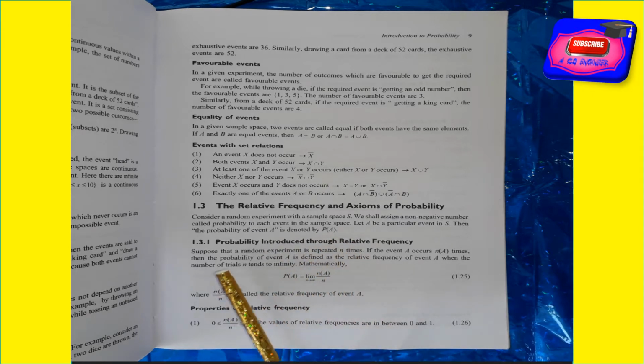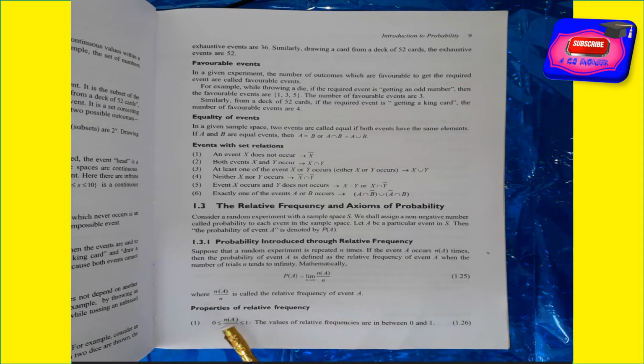Here, what is the probability introduction through relative frequency? What is the relative frequency? The frequency which is related to the probability. Suppose that a random experiment is repeated n times. If the event A occurs n(A) times, then the probability of event A is defined as the relative frequency of event A as the number of trials n tends to infinity. Mathematically, P(A) is equal to the limit as n tends to infinity of n(A) by n, where n(A) by n is called the relative frequency of event A.